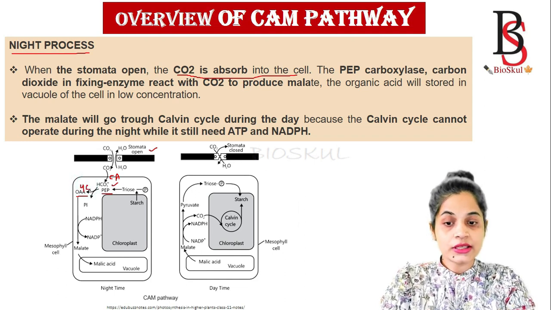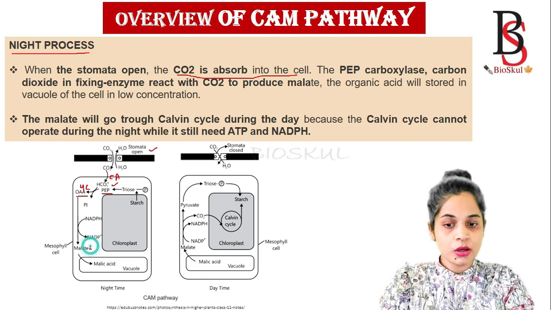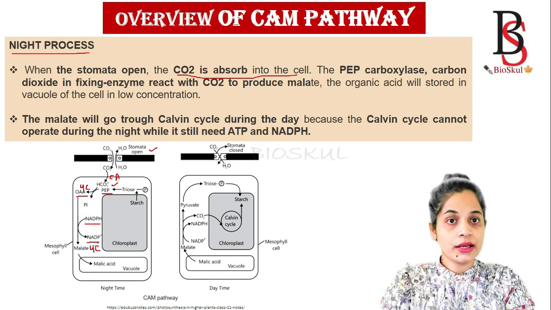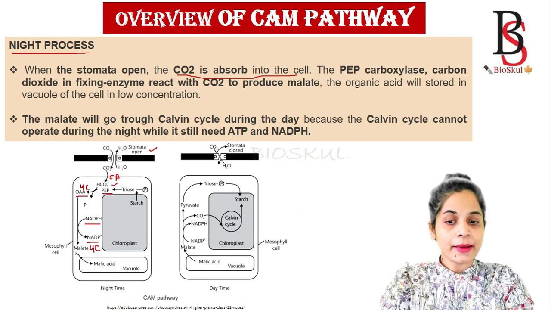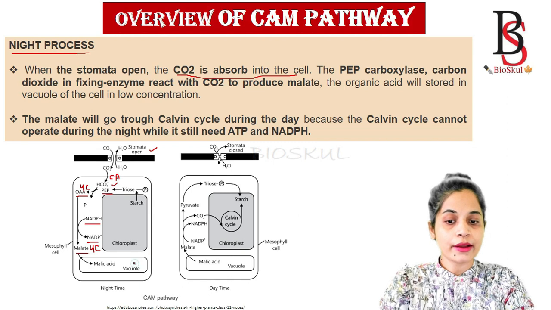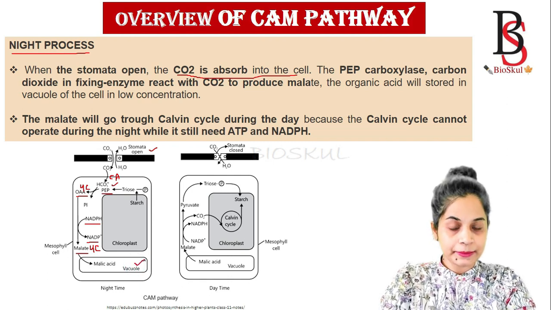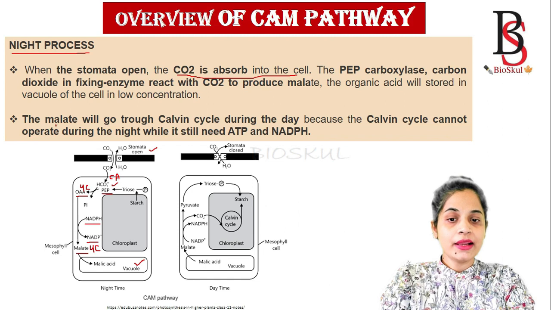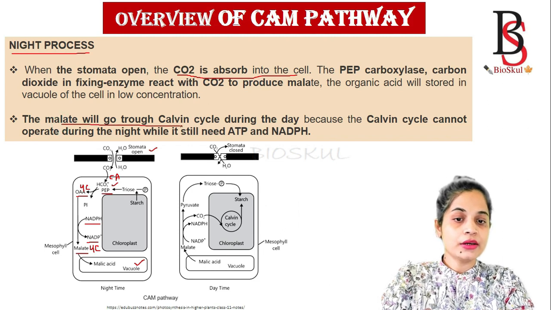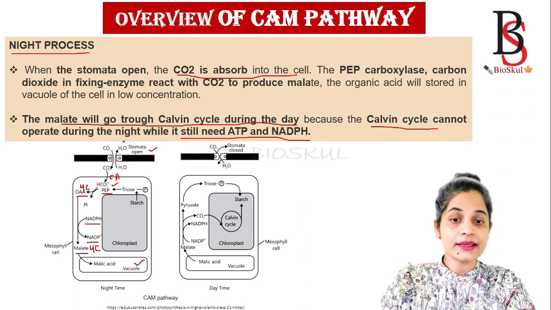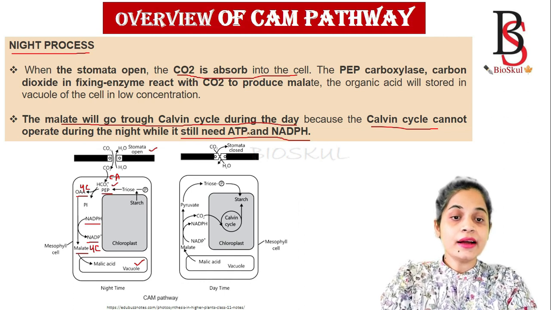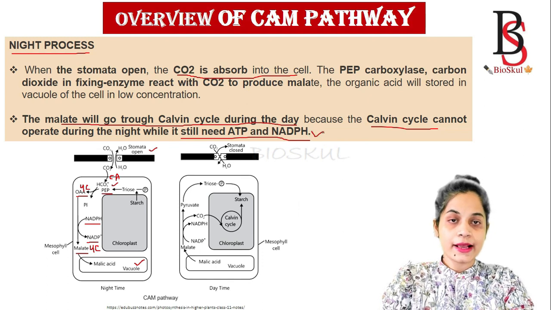Then this oxaloacetic acid is converted into another 4-carbon compound known as malate, where NADPH is converted into NADP. The malate formed is stored in the vacuole of the plant during the night time. The malate goes through the Calvin cycle during the daytime, because the Calvin cycle cannot operate during the night time, while it still needs ATP and NADPH.